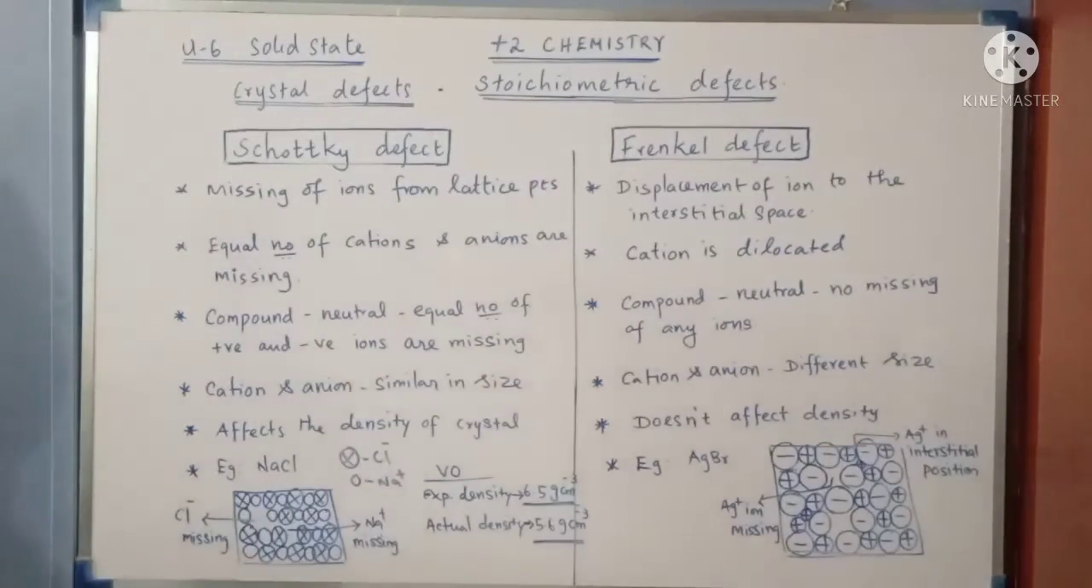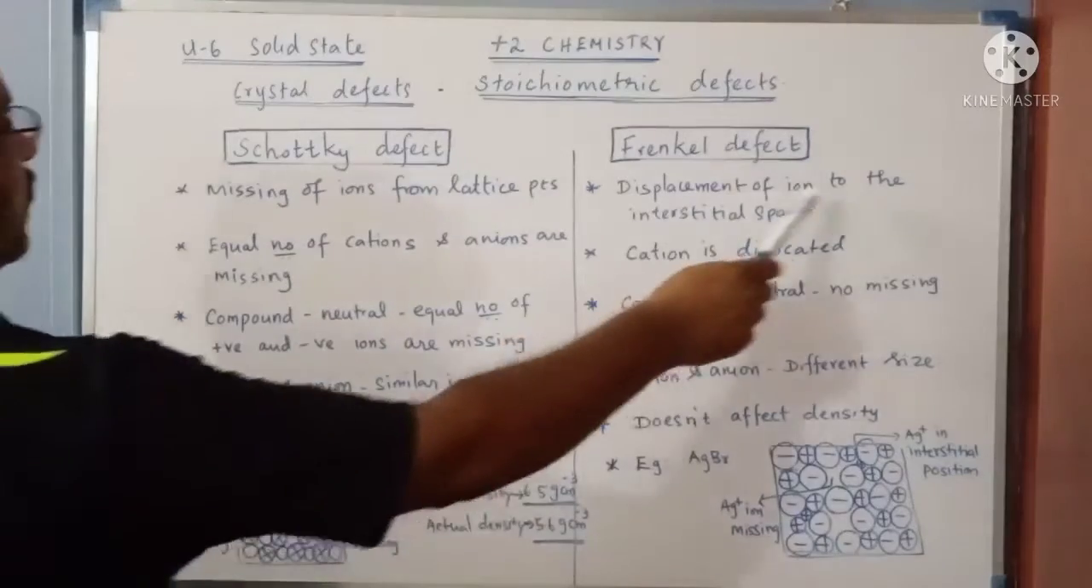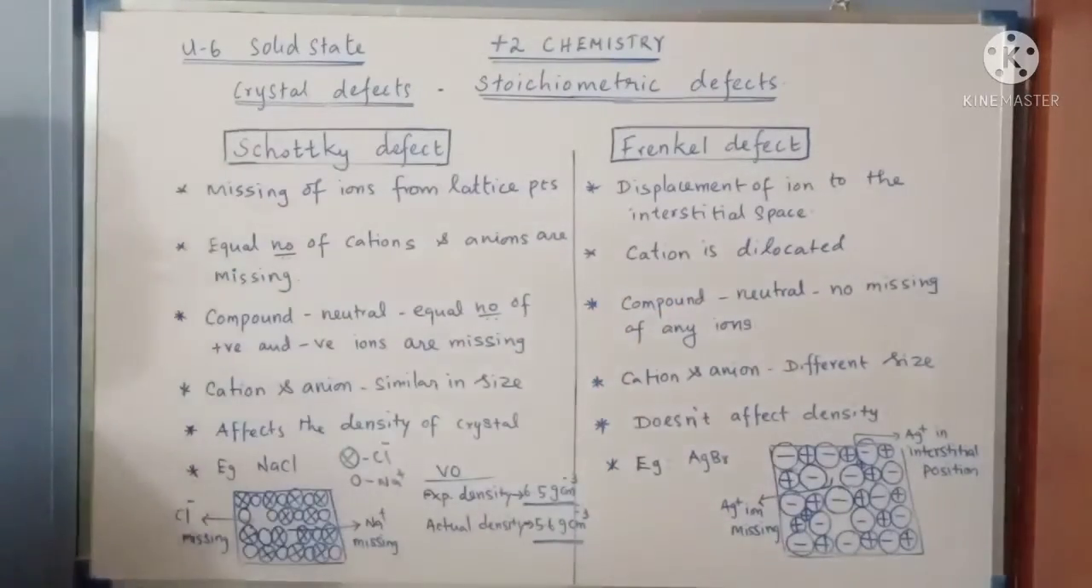Then the second type of stoichiometric defect is the Frenkel defect. The Frenkel defect is due to displacement of an ion to the interstitial space. Unlike Schottky defect, where the ion is totally missing from the crystal and comes out of the crystal, in Frenkel defect the ions are missing from the lattice point, but they do not come out of the crystal. They simply get dislocated to some other place, to the interstitial space.